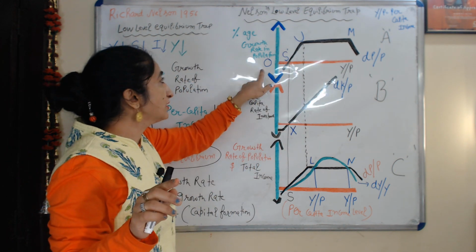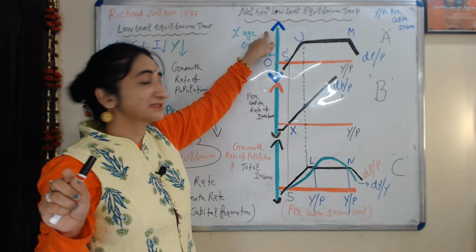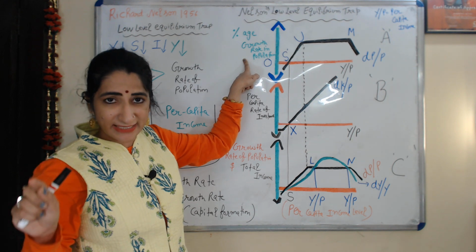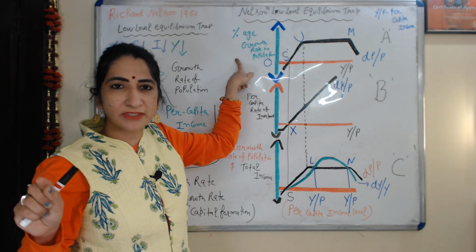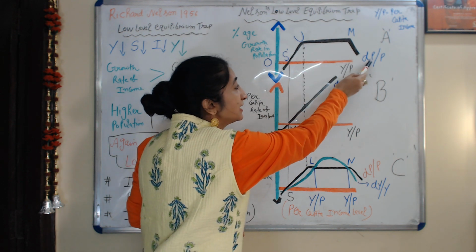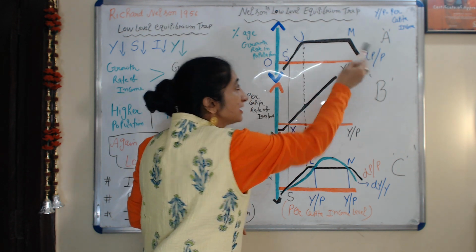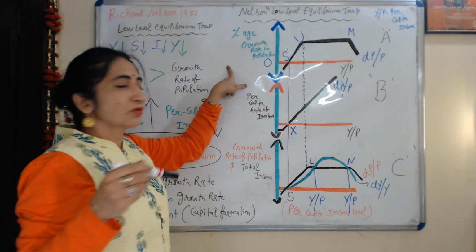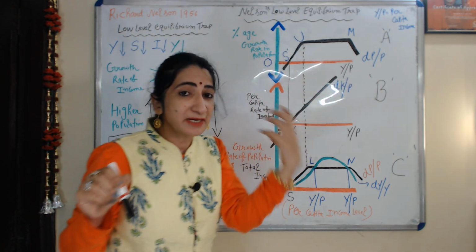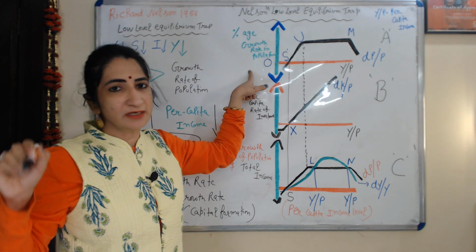And on the vertical side, the y-axis, we have the percentage growth rate in population. This black curve dP over P represents the percentage growth rate in population.